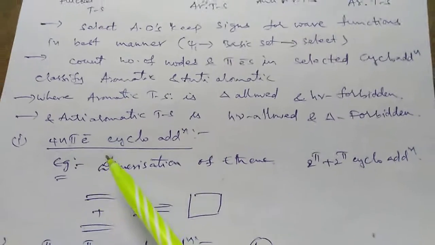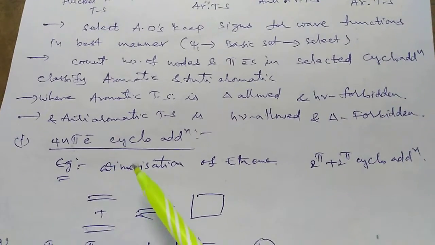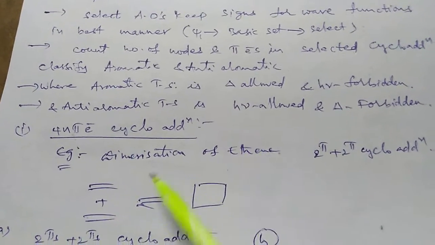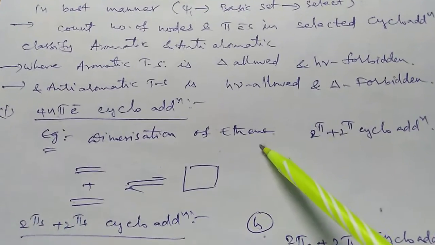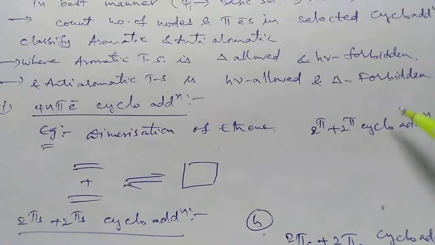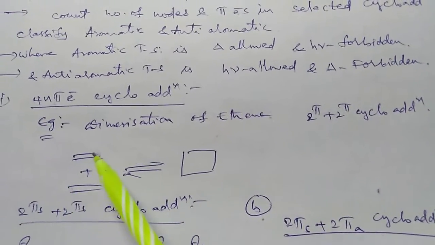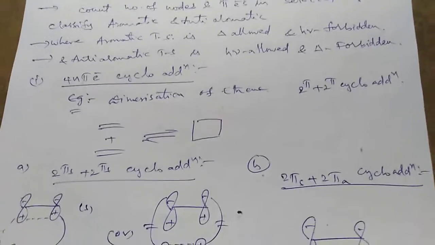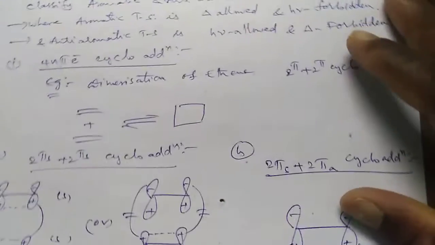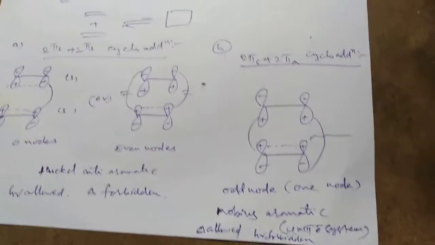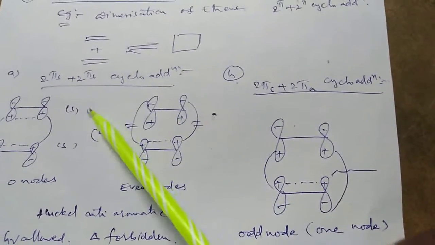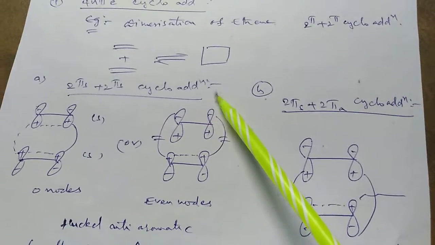Now, for the 4n electron system in cycloaddition reaction, an example is dimerization of ethene. It is 2 plus 2 cycloaddition because 2 moles of ethene convert to cyclobutane. So that's why it is 2 plus 2 cycloaddition. In this case, we have suprafacial cycloaddition.